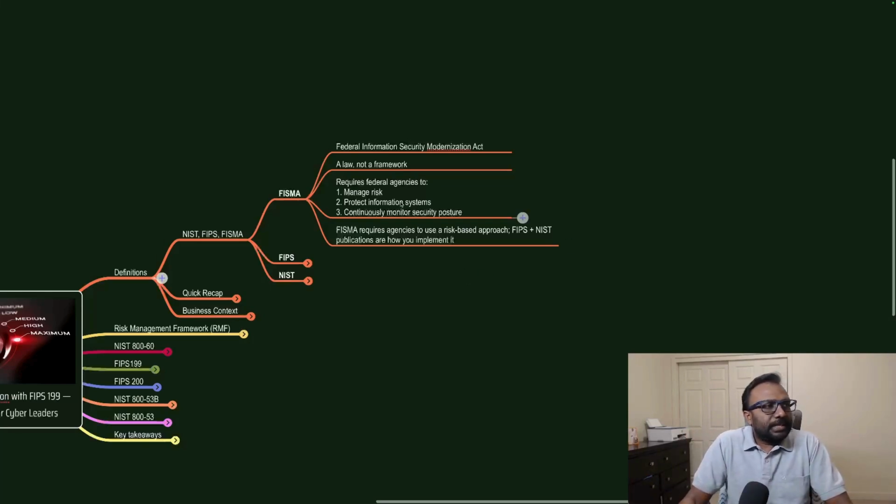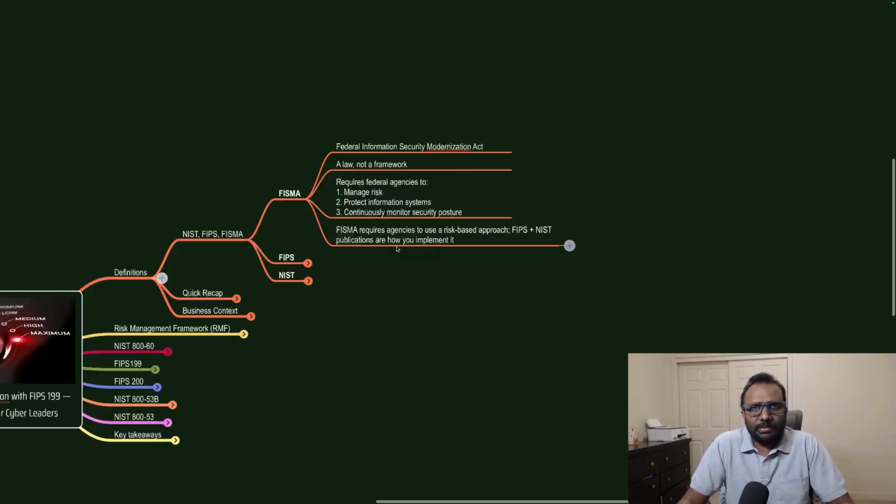And why is it required? It is to protect the information systems. What is an information system? Information is the data or the asset or the value that the organization needs to get processed. The tools and technologies used to process the information are called the information systems. And what is required is continuous monitoring of the security posture, which is also part of the FISMA law, right? It's an act.